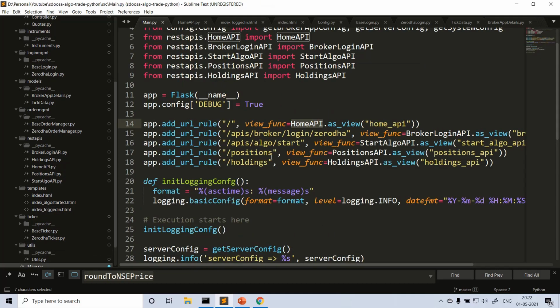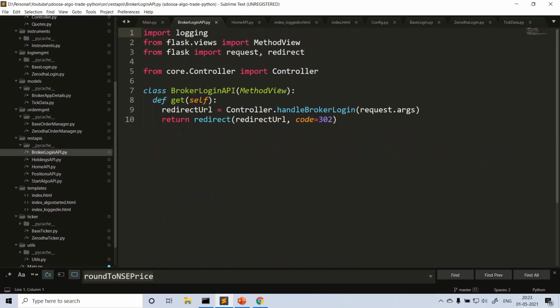okay, API's broker login 0, this is the redirect URL from the broker. When you call the API algo start, we are actually calling the start algo API. But before that, the broker login API. When you click on login to broker, for this URL we assign the broker login API, right? So this is coming from the REST API's broker login API. What exactly are we doing here? We are importing the controller here, and through the controller we are handling this broker login.